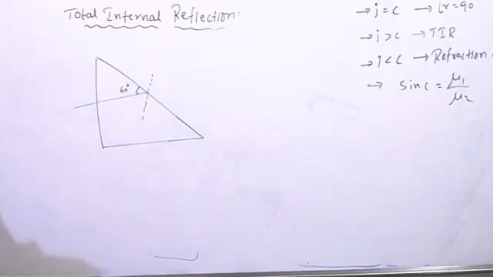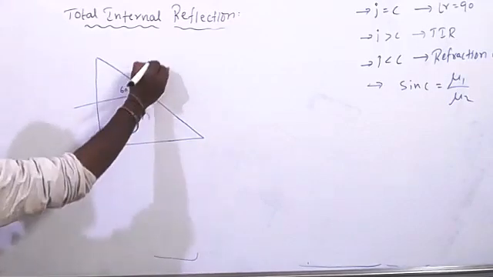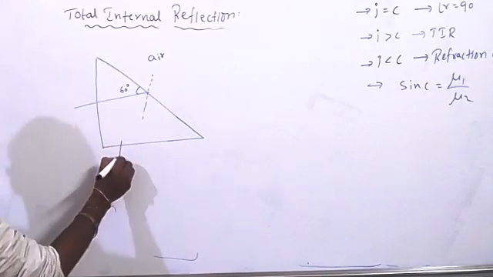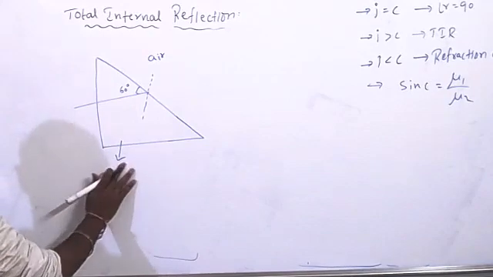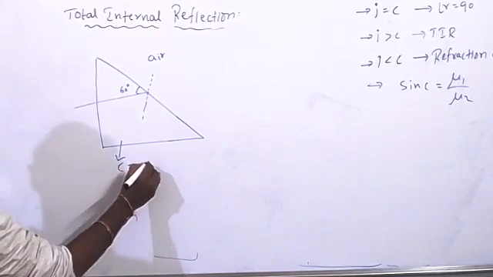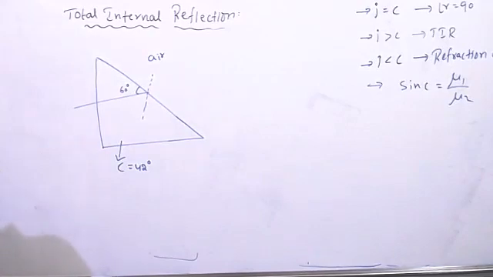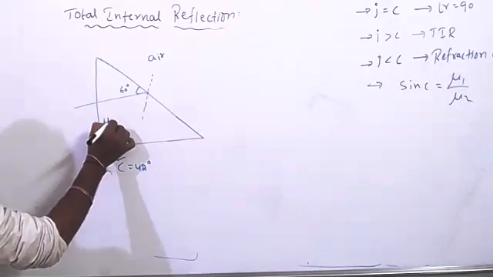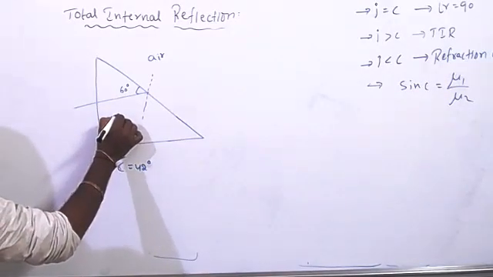60 they have given. This air, and critical angle they have given C equal to 42 degrees. And refractive index of this is 3/2.